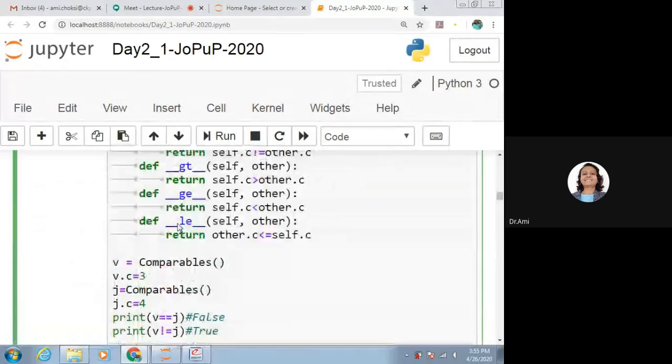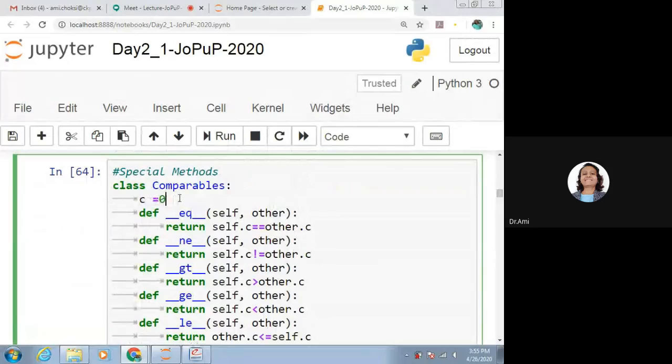Now here, as we only have c, should we consider only one property for comparables? No, it depends on your application. Suppose there is a Box class, where we have width, height and depth.